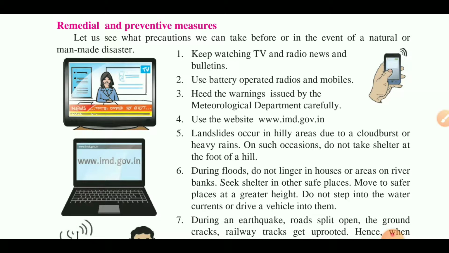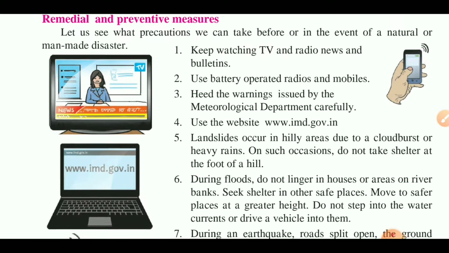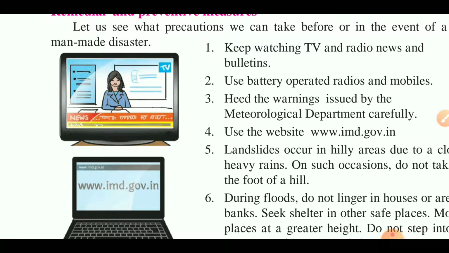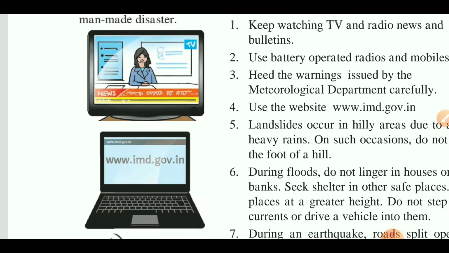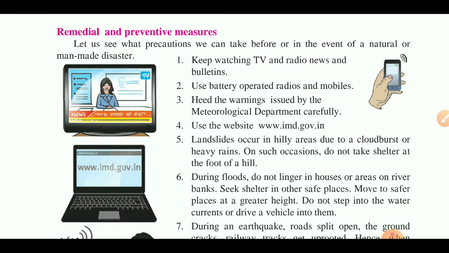Keep watching TV and radio news and bulletins. During Corona, in Mumbai, there was a lot of rain 3 to 5 days before, and at that time you were always watching TV or radio news. Why? Because on TV you can know the condition outside the house in Mumbai, where there is heavy rain, where there is a blockage of water, whatever you can know because of those news channels.